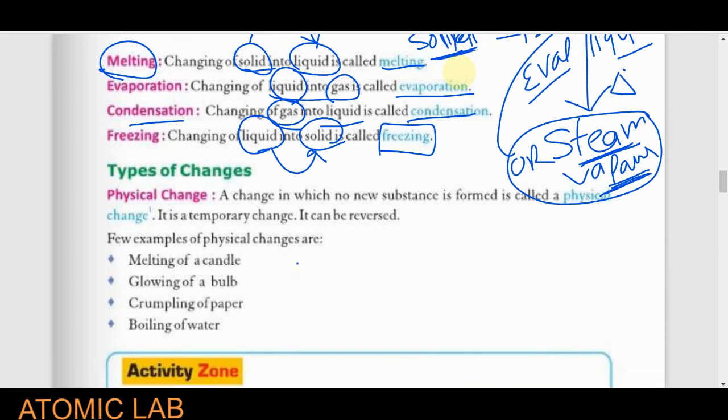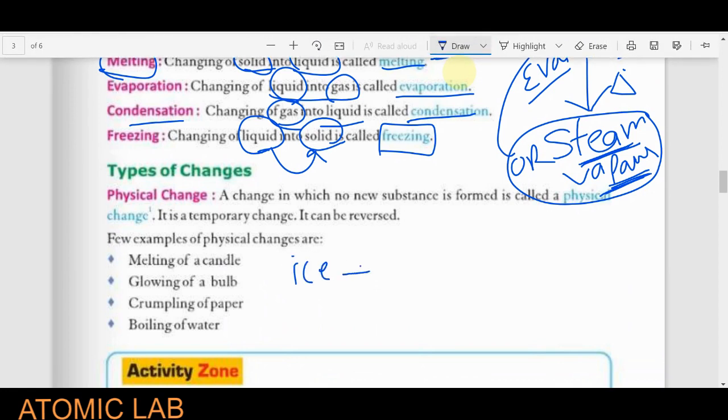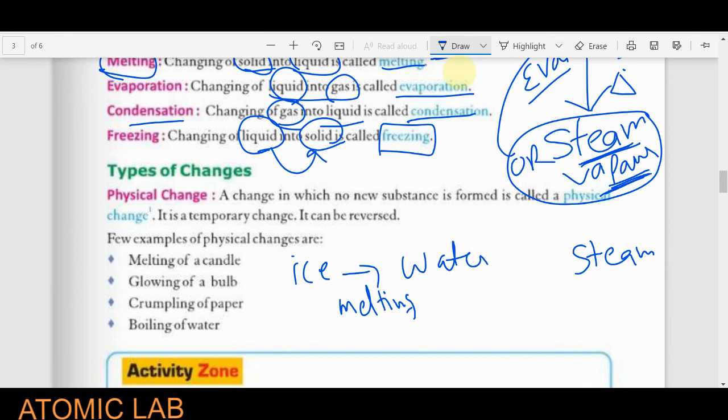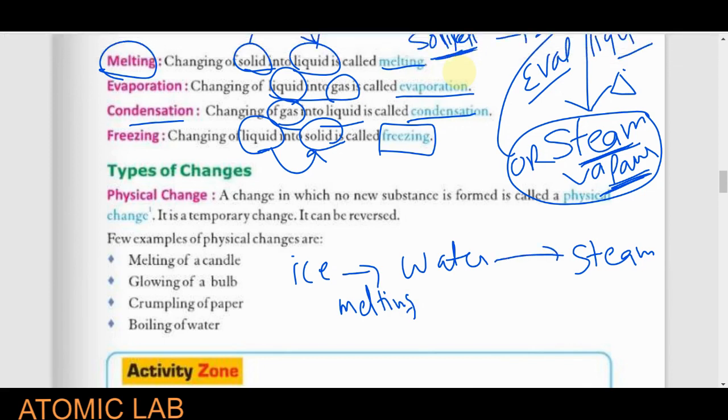Suppose this is the ice here, and there I write the water, and there I write the steam. When we go through this process, ice to water, this process is known as the melting process. When we go from water to steam, water meaning liquid to vapor, this is known as evaporation.